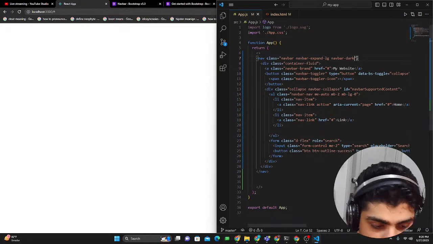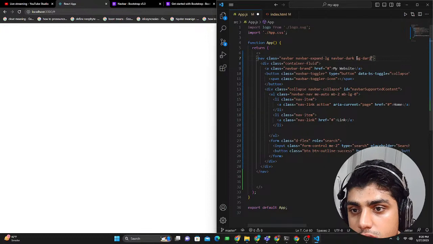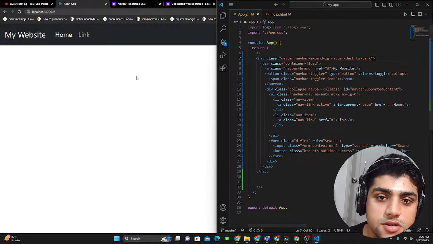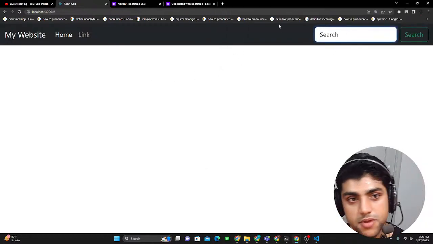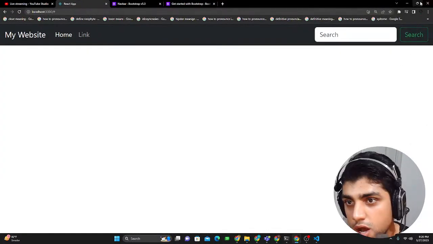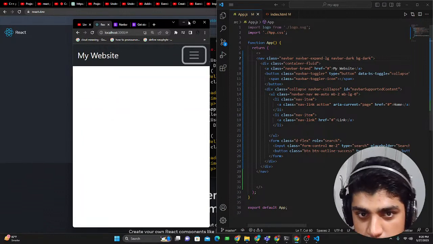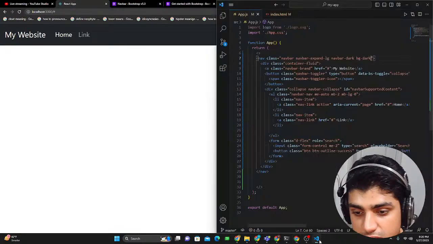And now you can see it totally disappeared. So I'm gonna say BG. So BG, and then we have dark, like that. And now you can see that the navbar is dark color. Pretty amazing. And I like this new type of style. If you also minimize it, it's also responsive. So there's no need to worry about how to make the thing responsive at all as well.